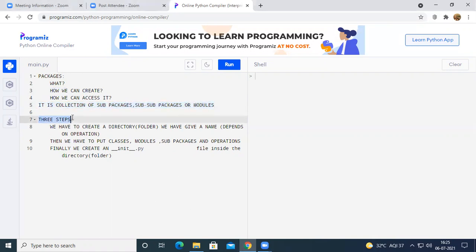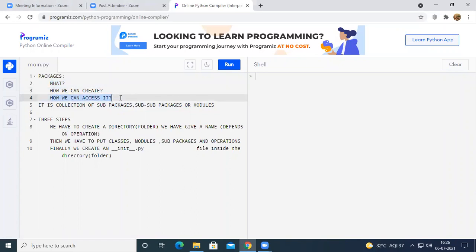There are 3 steps to create a package in Python. We have to create a folder, rename the folder, and then put the classes, modules, sub packages, and operations into that folder. Finally, we have to create a file named __init__.py and keep it inside the package to let the Python compiler know that the particular folder is a package in Python. Now we have answers for these two questions.